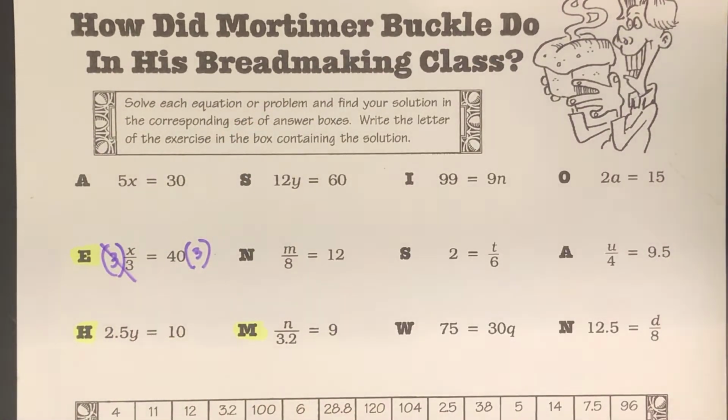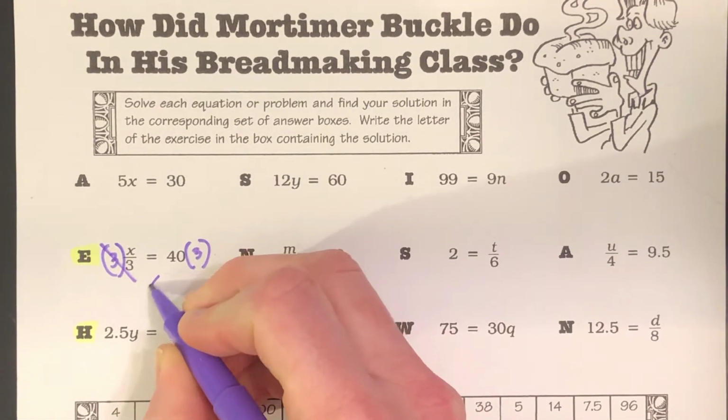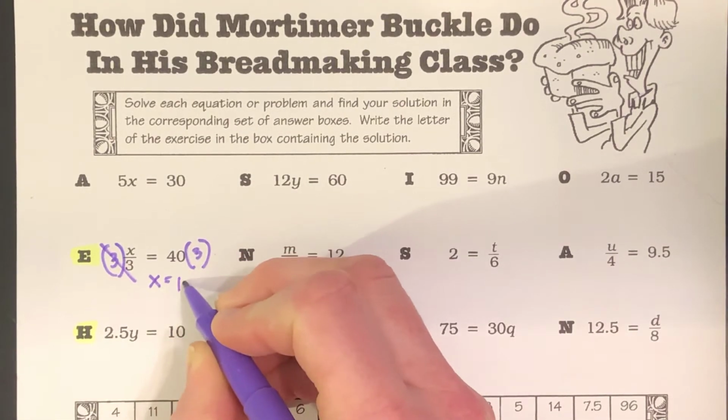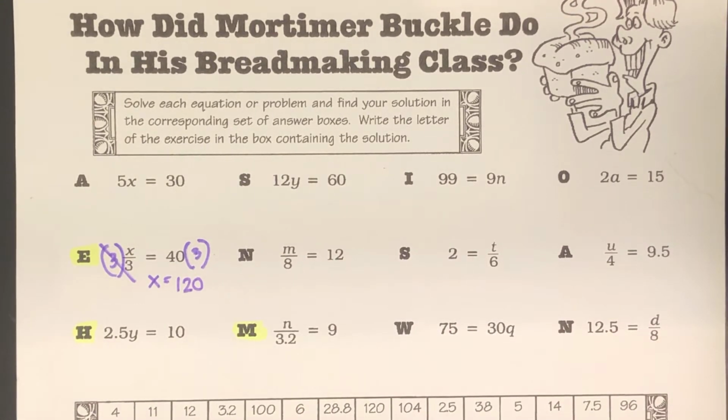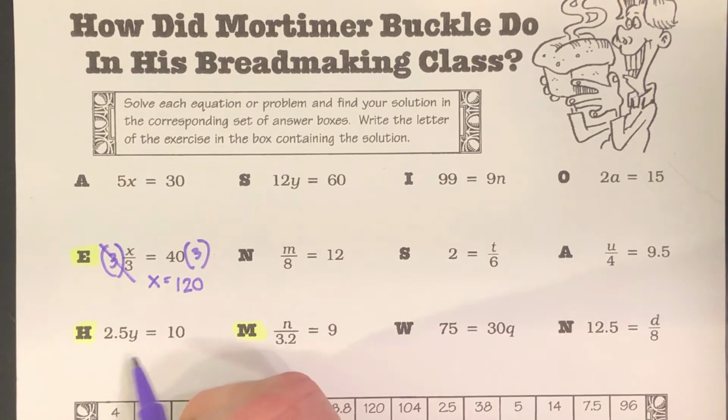These cancel out, and you're left with x equals 120. That's it, remember? Look down at h. The variable term is by itself, the whole term. So now let's get the variable by itself.